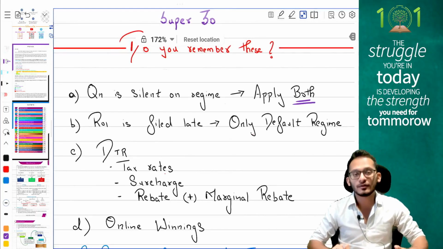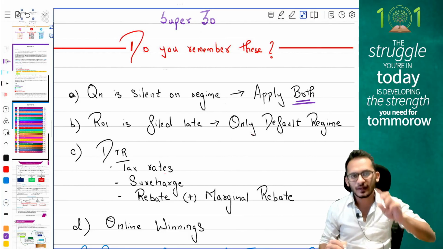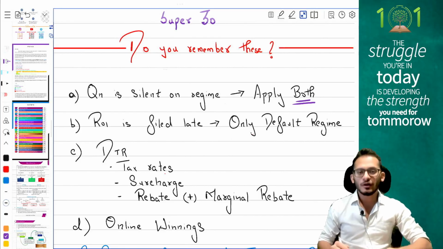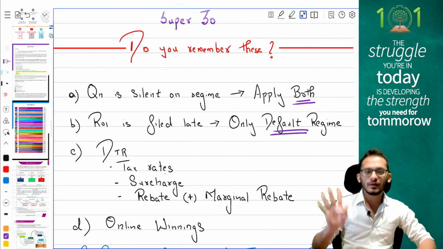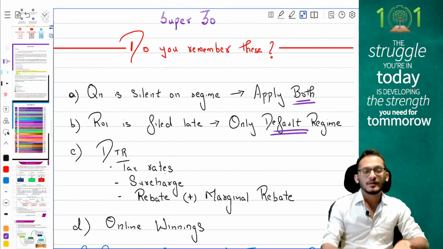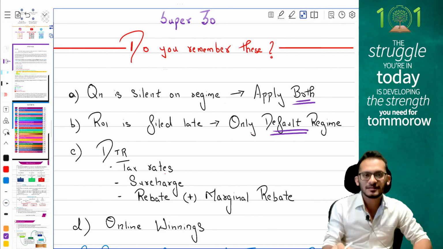Adjustment number two, the most important thing for the current year's exam. If the question tells you that the return was filed late, from the current year you will only apply the default tax regime on that question. If the return is filed late, please only apply the default tax regime. The question will not be applicable for the alternate tax regime unless the question clearly mentions that they want to go for the alternate regime.